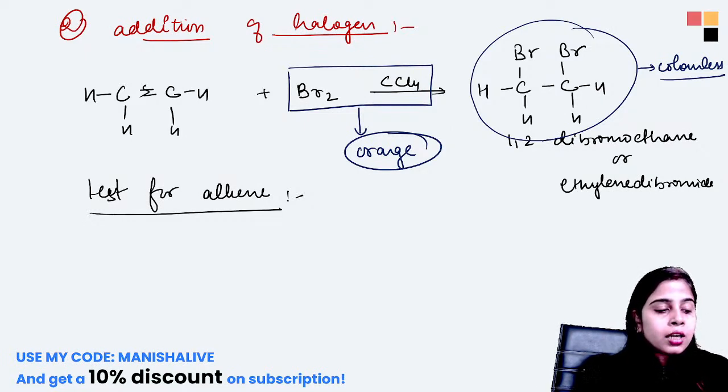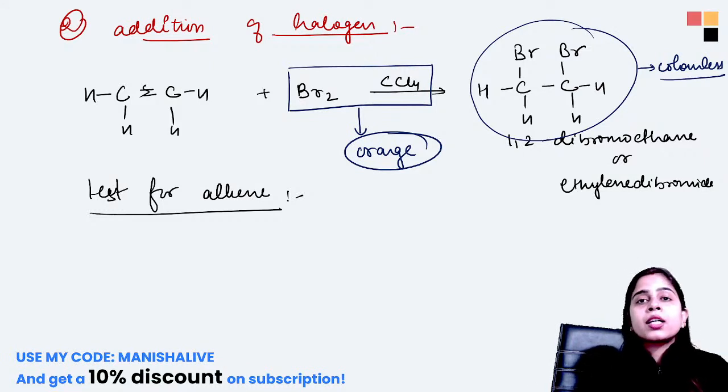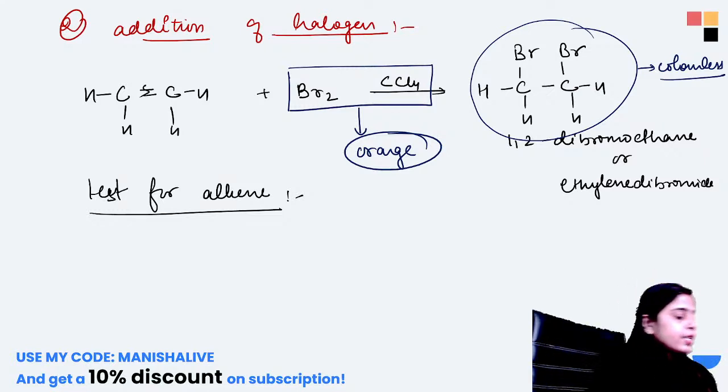Yes, Rajat, the color of bromine discharge, not brown, orange basically. So the orange color of this solution will be converted to colorless. So this is a test for unsaturation, that an unsaturated compound is present here. Clear everyone?